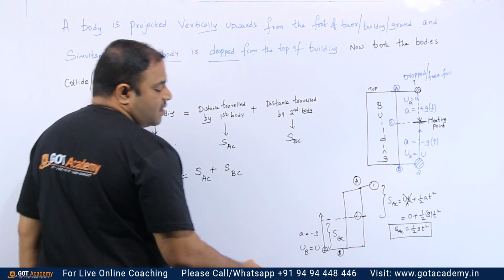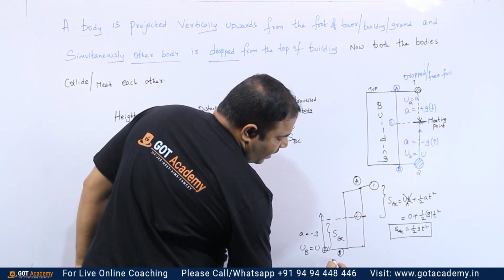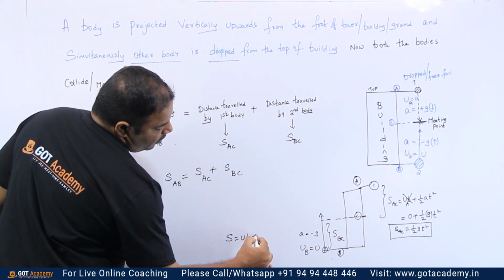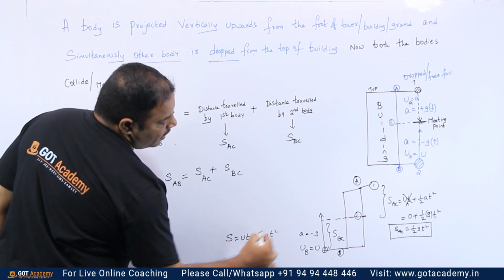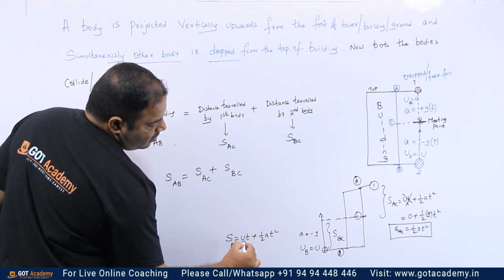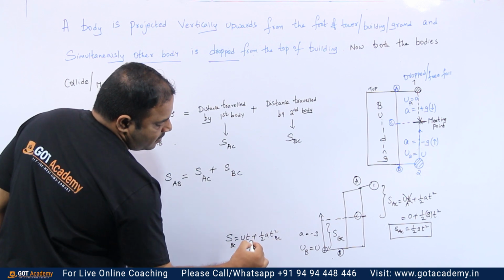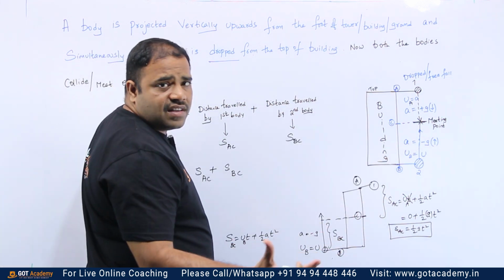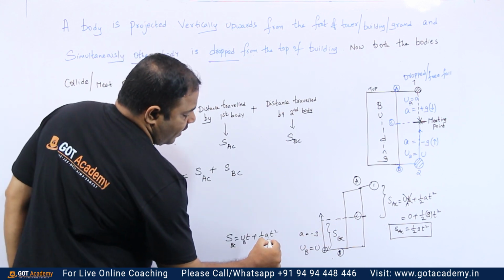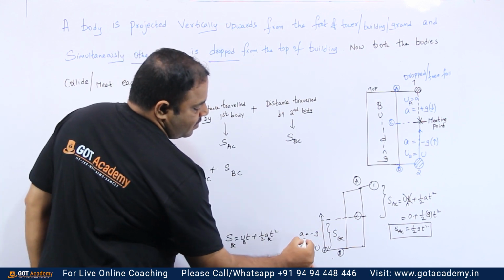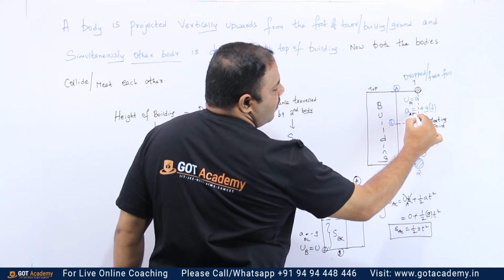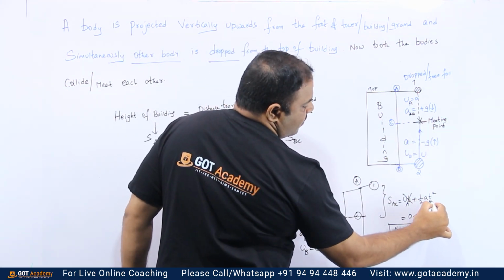Okay, let us substitute this. So s is equal to, let me write here, ut plus half at square. You are saying from B to C. So this is B and time is from B to C. Here both times are the same because both are happening simultaneously. So no need to say time again. For acceleration you can write BC. So this is acceleration from B to C, and this is acceleration from A to B.